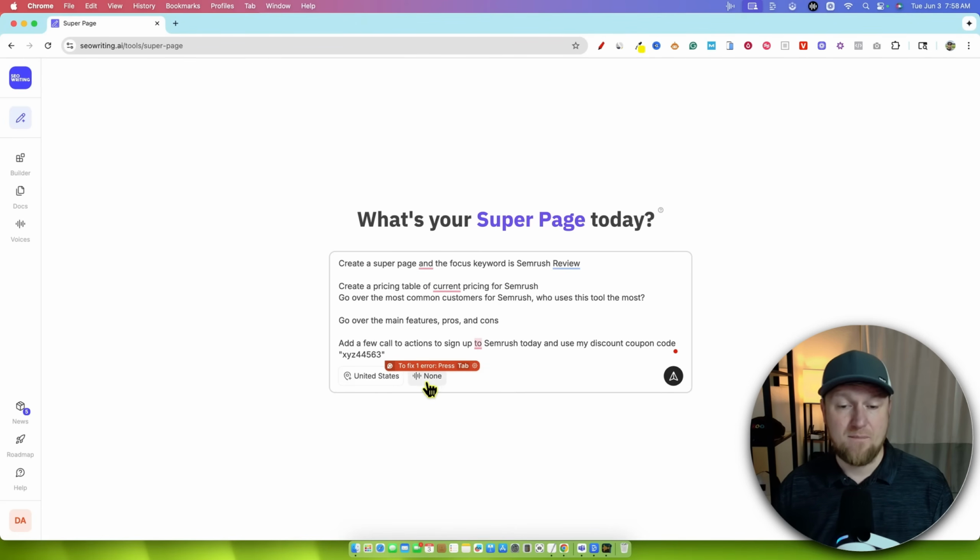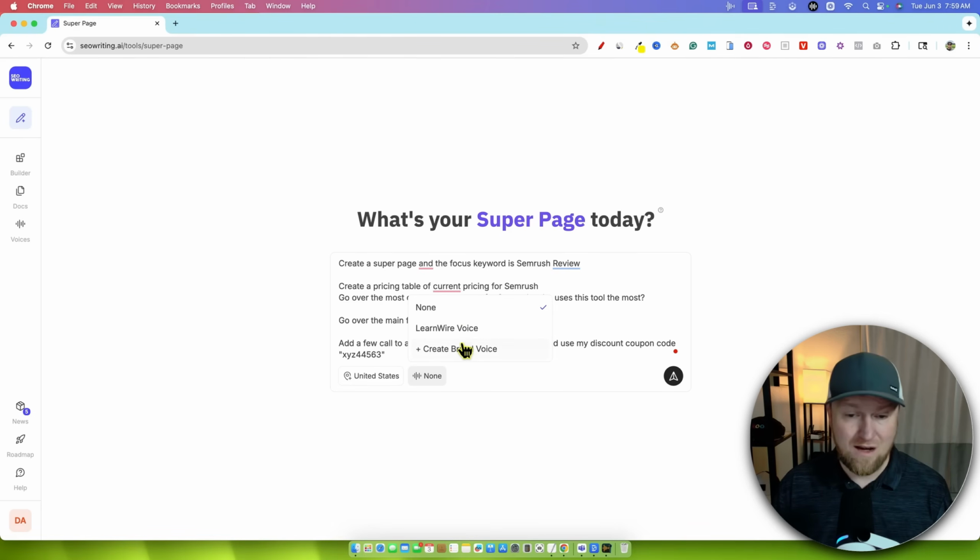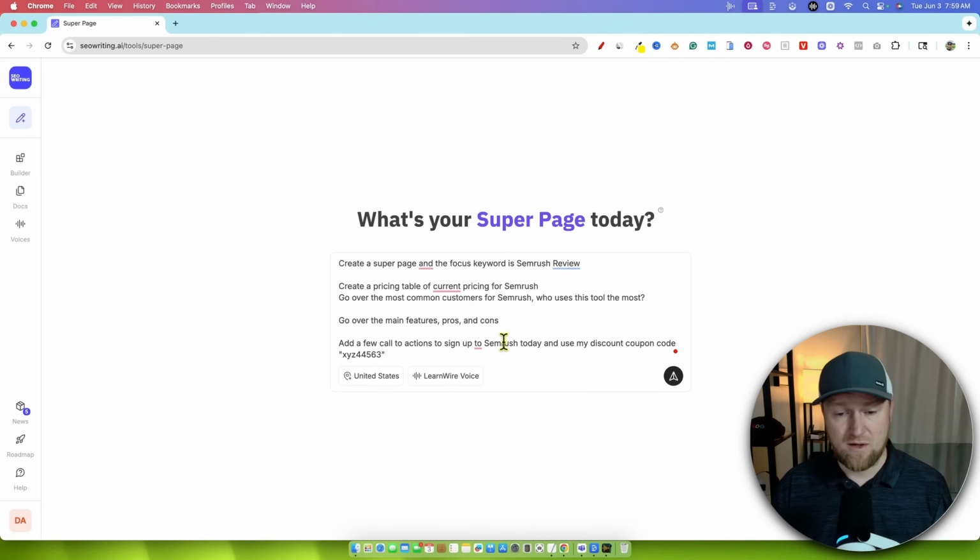So we're going to leave United States, but this is LearnWire. Everything is built in the background. They made it extremely easy, and in some cases I really, really like this. There aren't 1,000 settings for us to go through before even creating our article, where we'd be somewhat overwhelmed by the hundreds of different options we have to choose. Over here, there are literally 2 options to choose. We're going to click on this, and we have one brand voice in here. It's my LearnWire voice, so we may as well use it. I'm just going to say go.